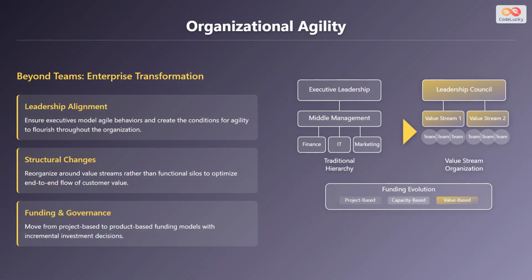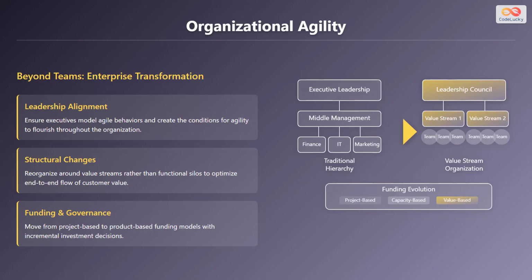Agile is not just for teams, it can transform the entire organization. This is the key to enterprise transformation. Three important considerations are leadership alignment, which means ensuring executives model Agile behaviors and create the conditions for agility to flourish throughout the organization.